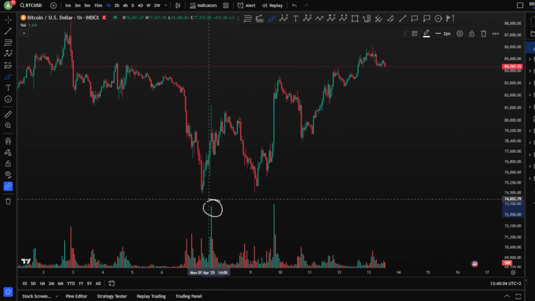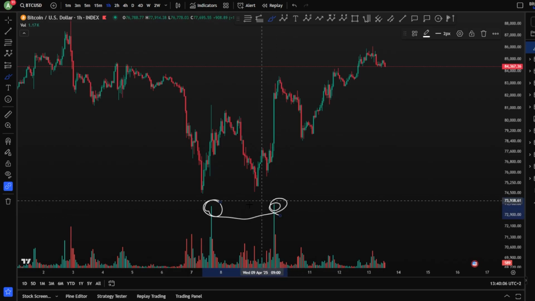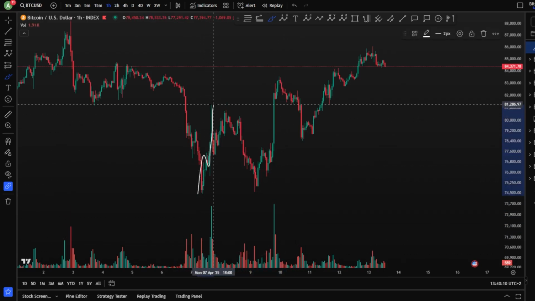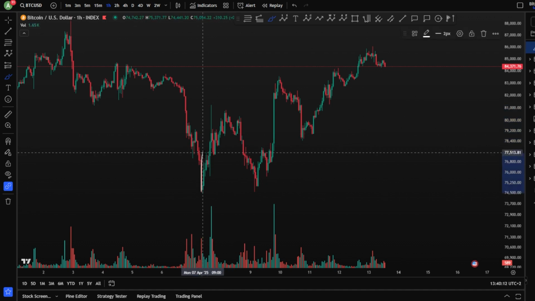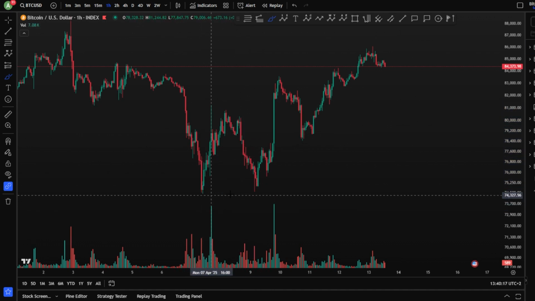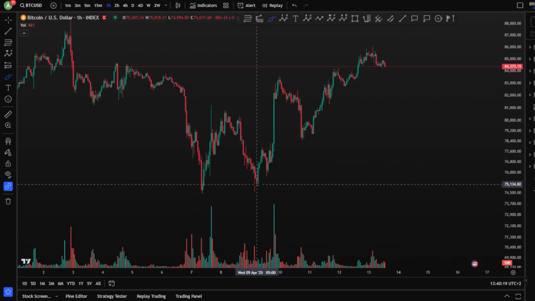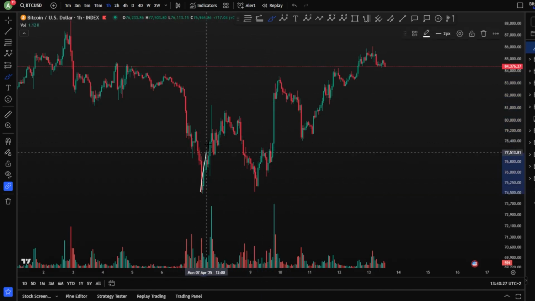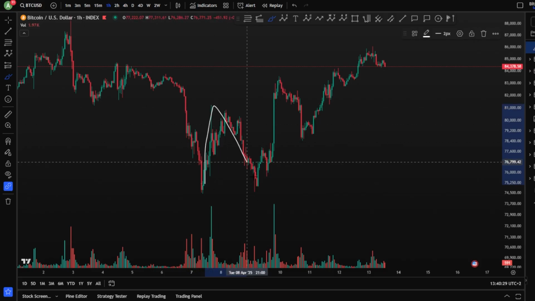You can see we have two spikes here for the volume, a very high amount of volume, where you saw a very strong wick here, but it ended up in 3 waves toward the upside, an indication of a corrective wave. Now you see another spike here with this wave, which is potentially a finished wave C toward the upside, or a wave A, where you have an A, B, and C.